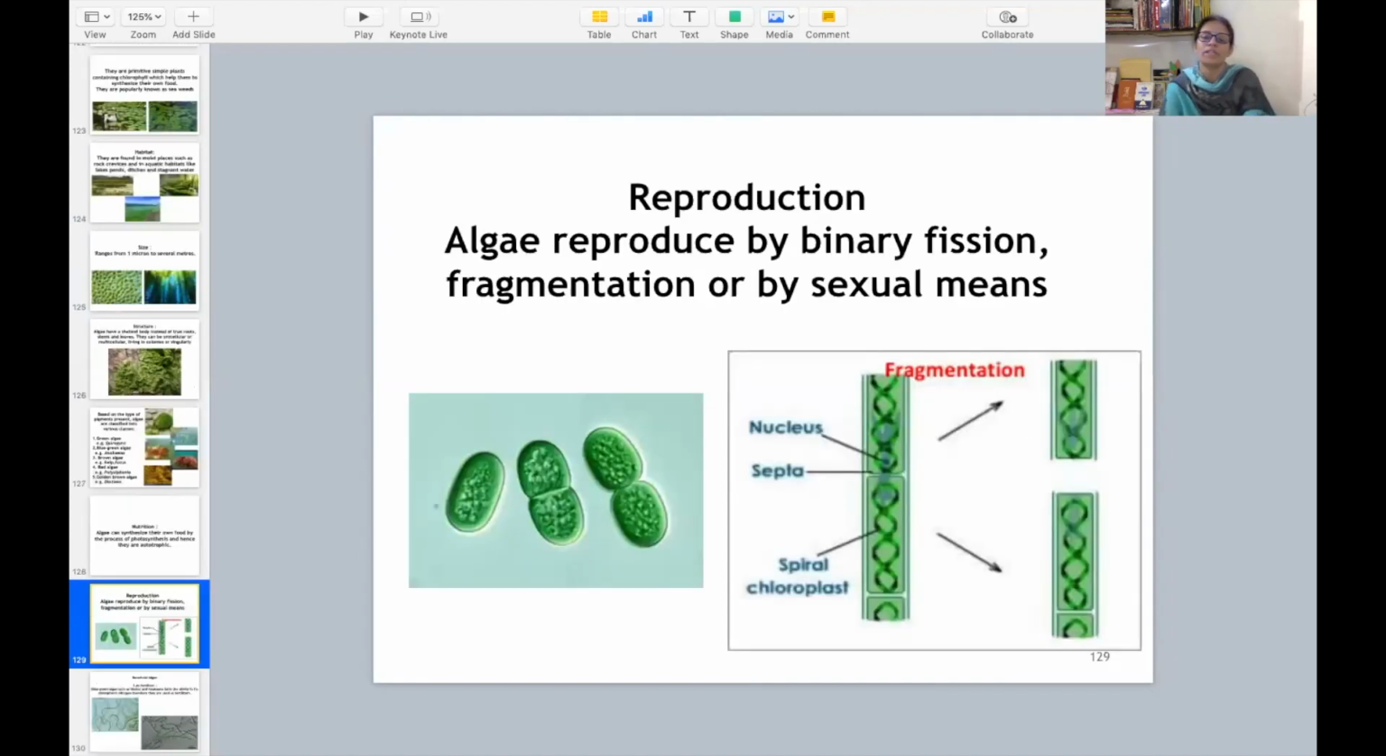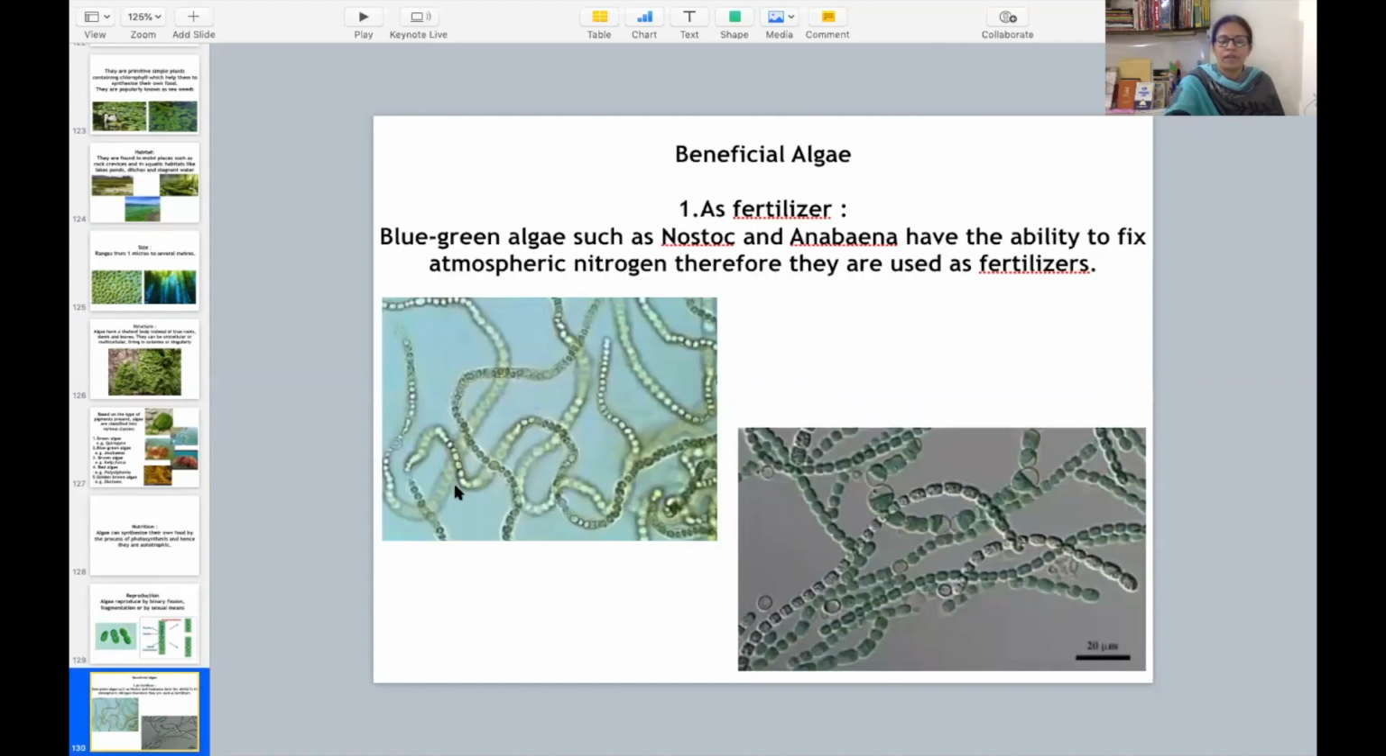Then the next point is reproduction. Algae reproduce by binary fission, fragmentation, and by sexual means also. Let me explain you with the help of this picture. Algae can reproduce by binary fission, and here is the example of fragmentation. And sexual means when both the sexes, male and female, are involved, that is sexual reproduction. That can also be there in case of algae.